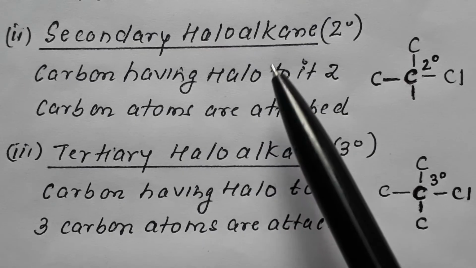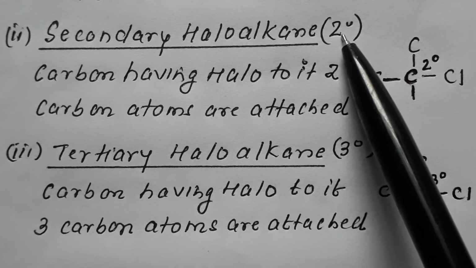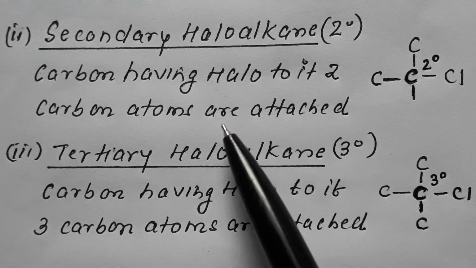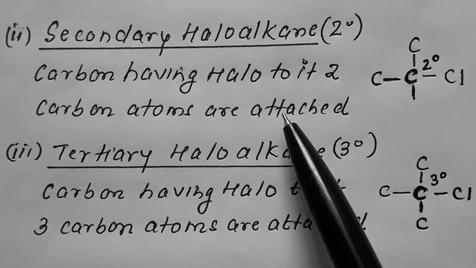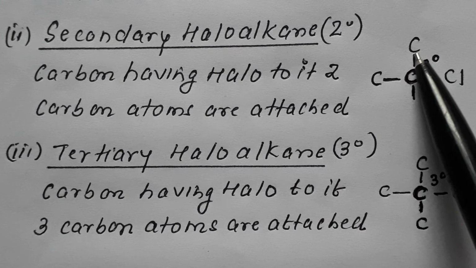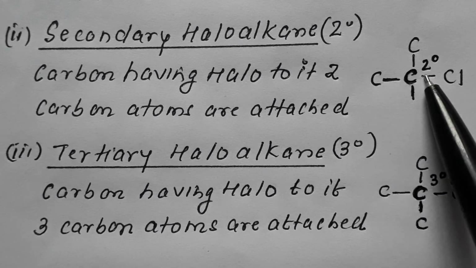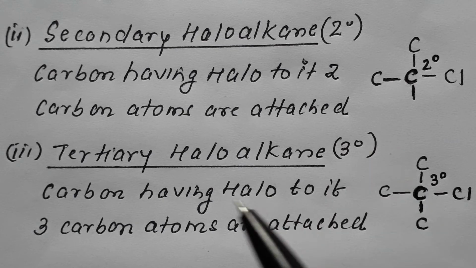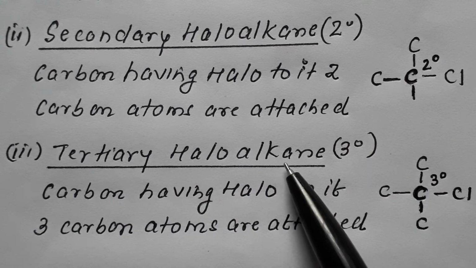Next is the secondary haloalkane, termed as 2 degree. So we say the carbon having halo, if 2 carbon atoms are attached to it, then it is termed as 2 degree or secondary haloalkane. Next is the tertiary haloalkane.